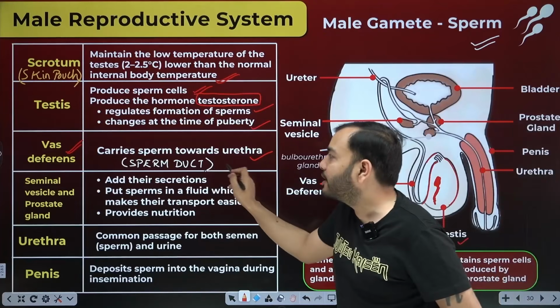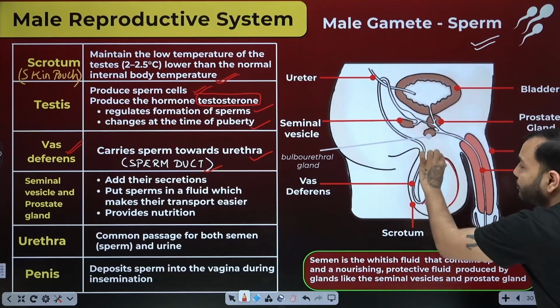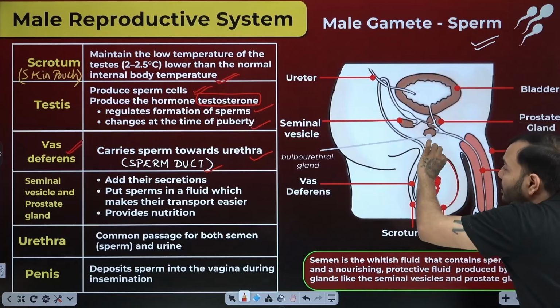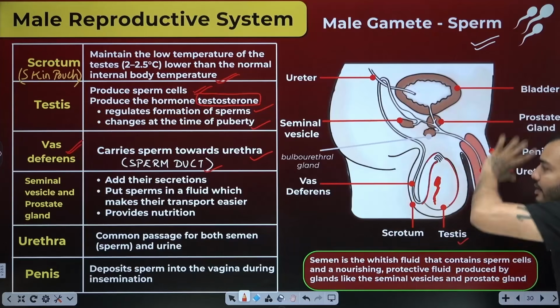You can also call this sperm duct. It is important to remember the name vas deferens. What is the vas deferens? It is the tube that takes sperm from the testes and carries it out through the penis.